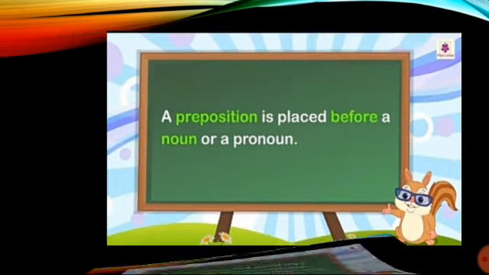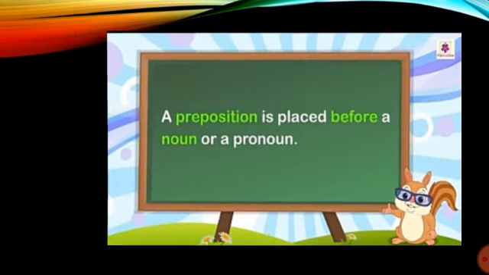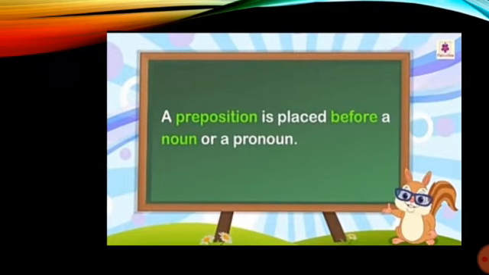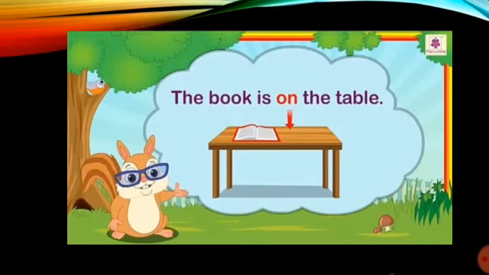Let's see the example. The book is on the table. So here on is showing the relation between book and the table. A preposition is placed before a noun or a pronoun. Here you can see on is placed before the noun table.